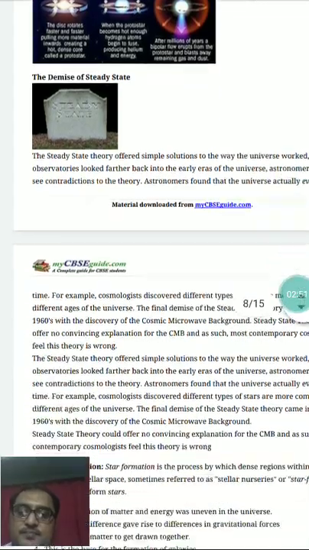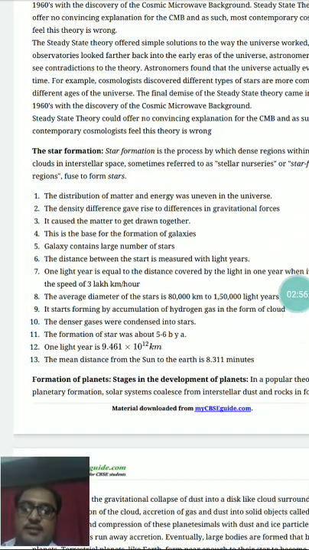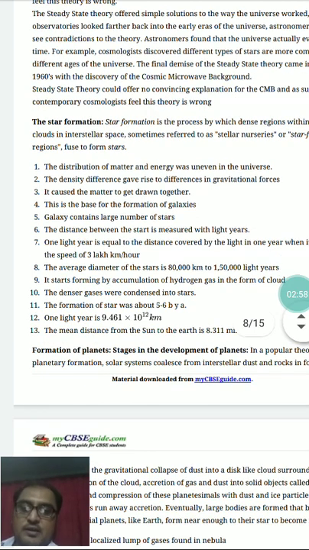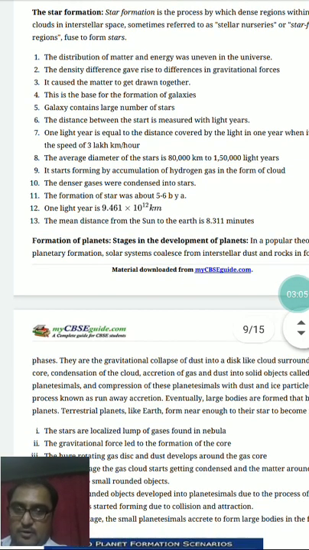Now all these are calculated. The distance within the galaxy is calculated in terms of light year. We also saw that 1 light year is equal to 9.461 into 10 to the power 12 kilometer.